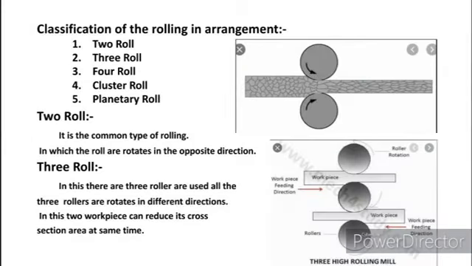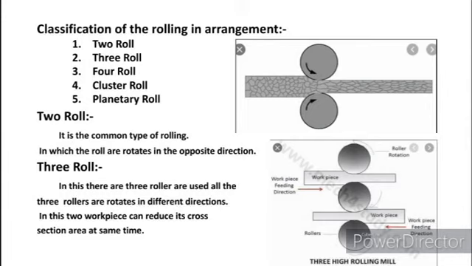Classification of rolling by arrangement order. There are 5 types of classification, namely 2 roll, 3 roll, 4 roller, cluster roller and planetary roller. First, 2 roll. It is the most commonly used rolling operation. It is defined in the above topic on rolling. In this, 2 rollers rotate in opposite directions to reduce the cross-section area of a given workpiece. 3 roller. In this, 3 rollers are used to reduce the cross-section area of a material.